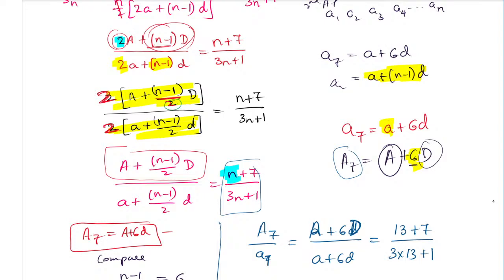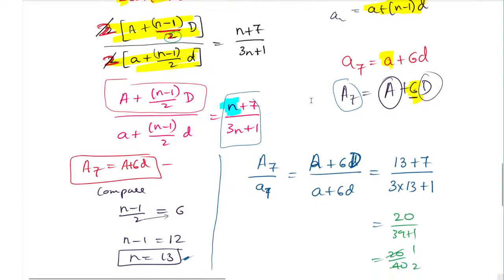Next, this 2 and this 2 can be cancelled out. The remaining will be this much, that is a plus (n minus 1) divided by 2. This will remain as it is.